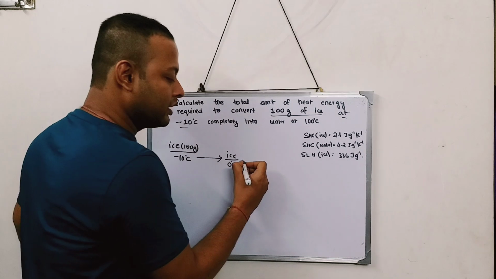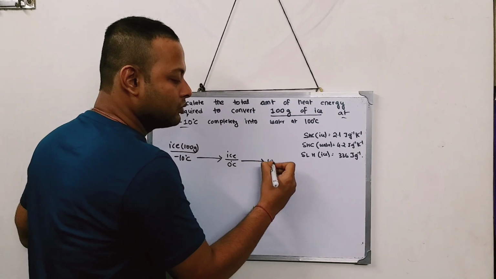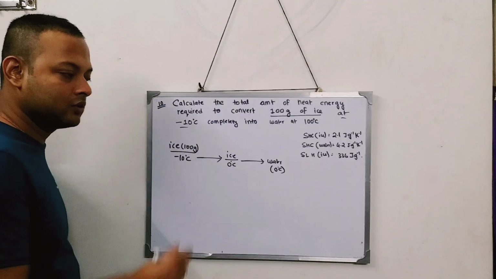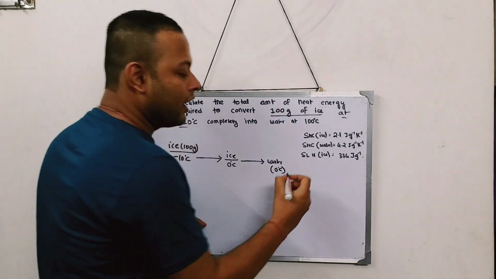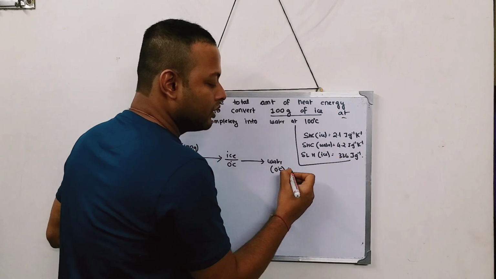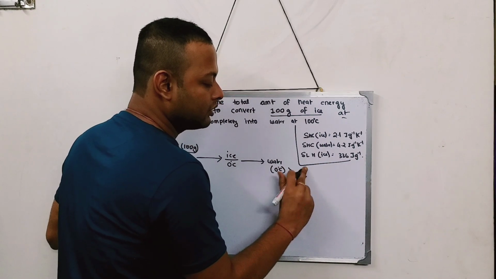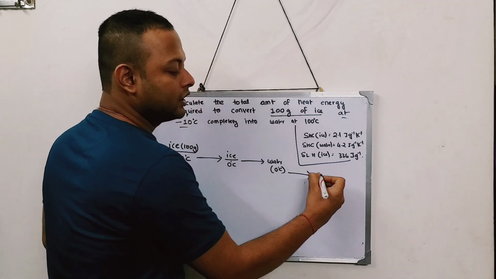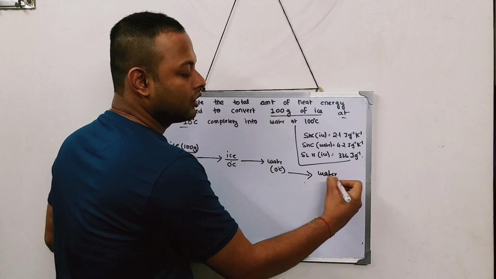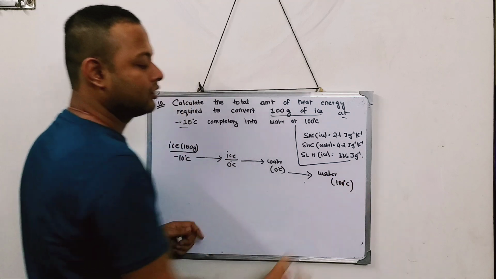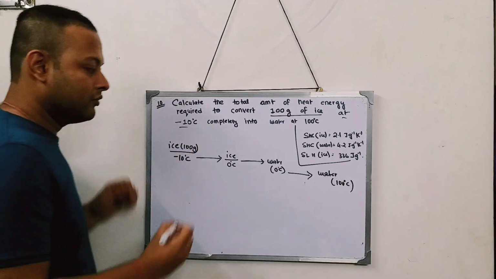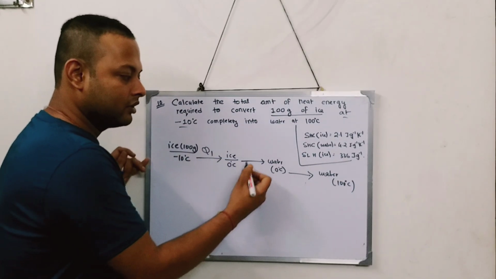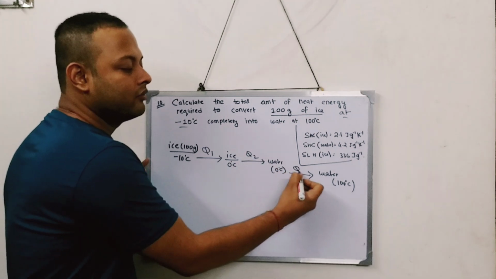The second is from ice to water at 0 degree centigrade, as you give more heat. And finally, if you provide extra heat, it will change to water at 100 degree centigrade. The first heat that we give is Q1, the second is Q2, and the third is Q3.